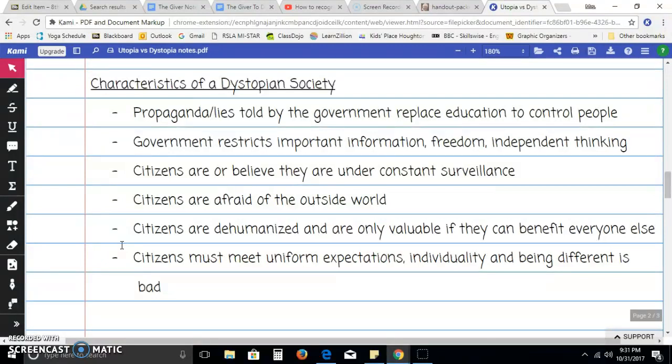Now let's talk about the characteristics of a dystopian society. First, propaganda and lies told by the government replace education to control people. This means that rather than learning and becoming critical thinkers, people are bombarded with short messages, a lot like commercials, to get them to be controlled. Next, the government restricts important information, freedom, and independent thinking. People are denied access to information, they have no freedom, and if they think for themselves, they can be punished.